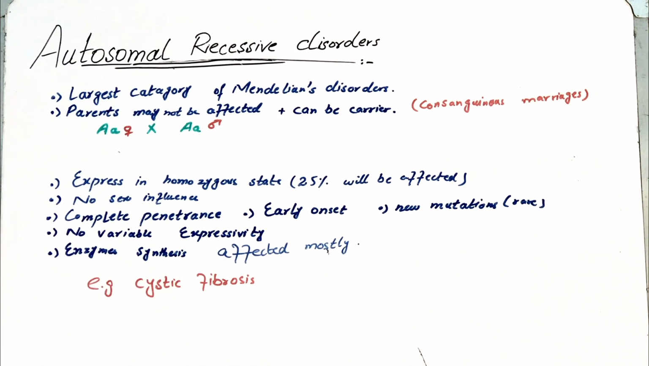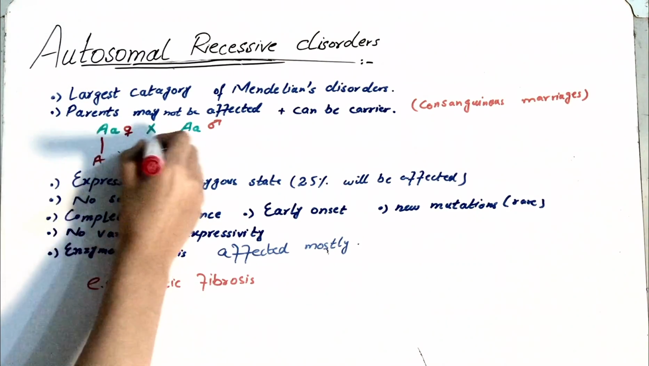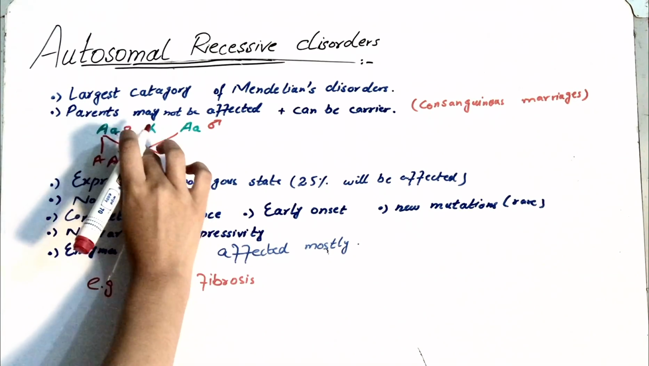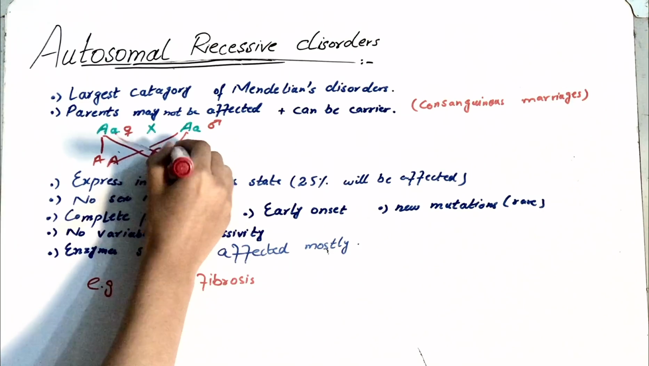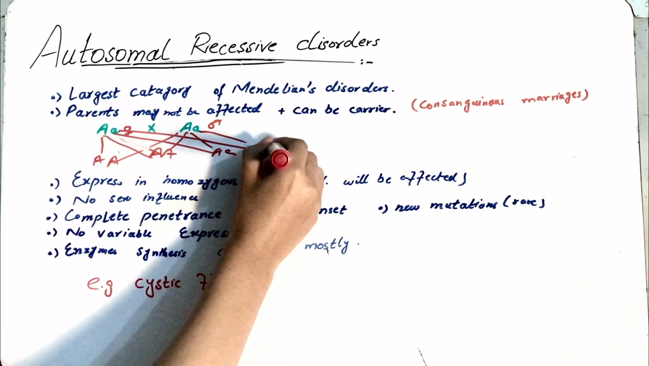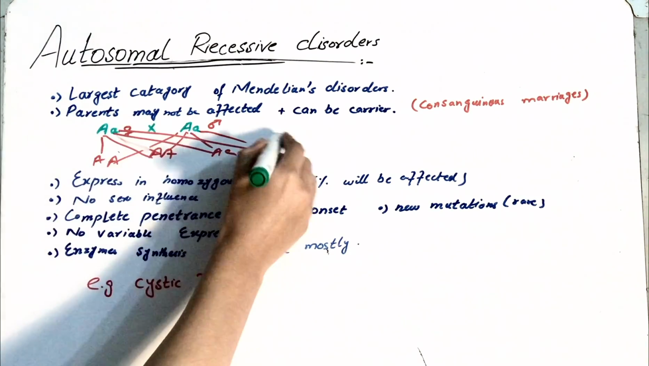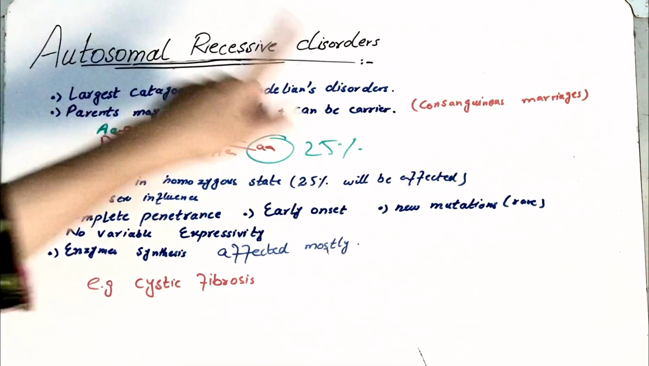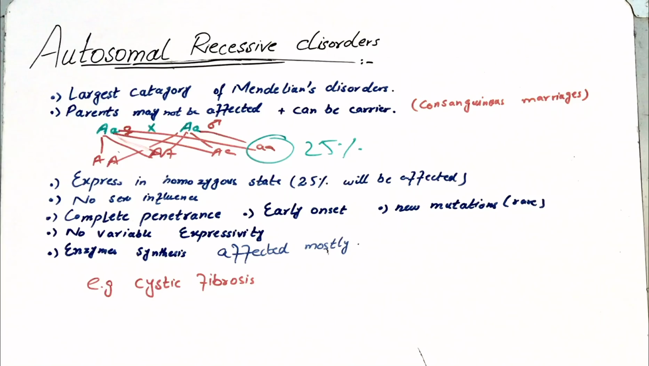Now let's see what is the frequency of getting that disorder in the neonates. Now, according to Mendel's law, as we can see, there is 25% frequency of the newborns to get that recessive disorder if the parents are carriers, and this usually happens in cousin marriages. In consanguineous marriages, there can be 25% frequency of autosomal recessive disorders.